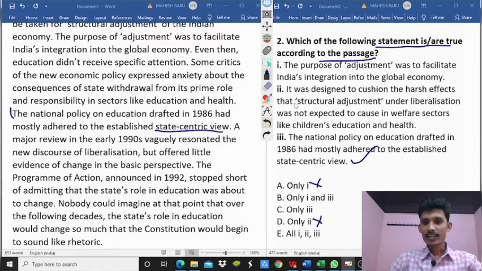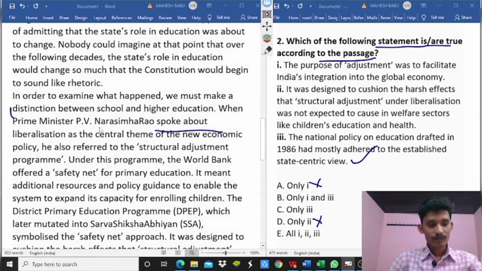Next, the second statement: it was designed to cause the harsh effects that structural adjustment and liberalization were not expected to cause in welfare sectors like children's education and health. So here, structural adjustment.